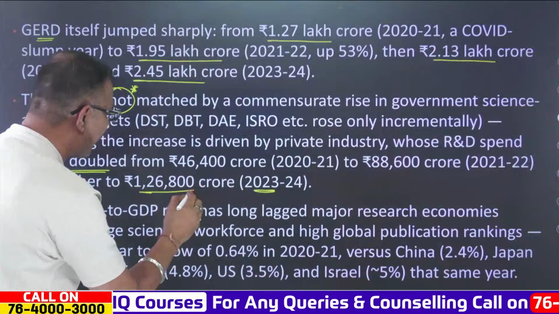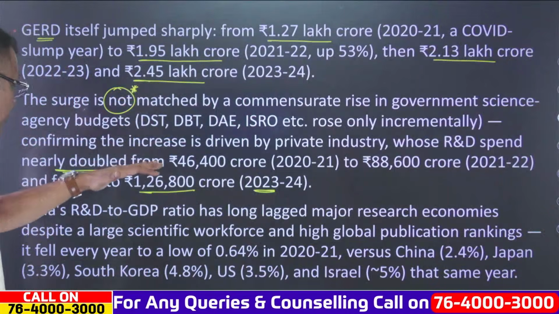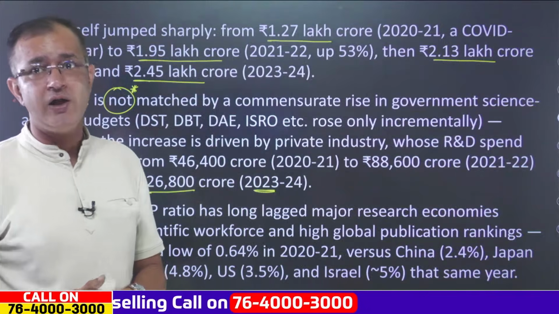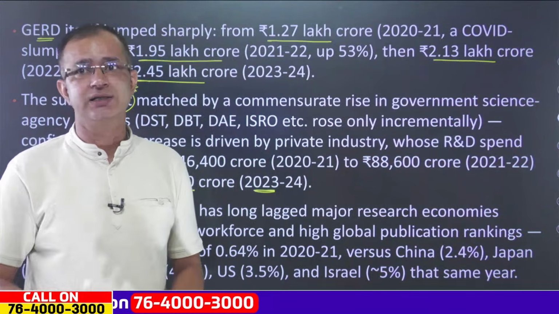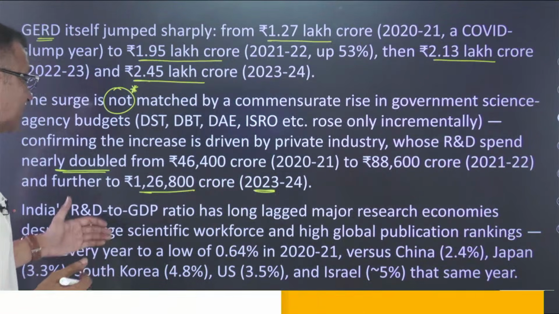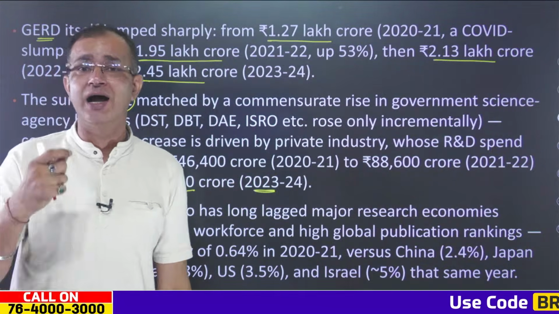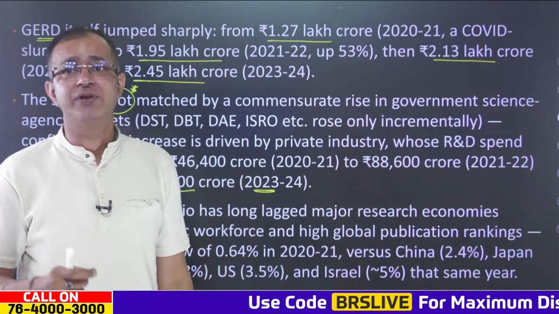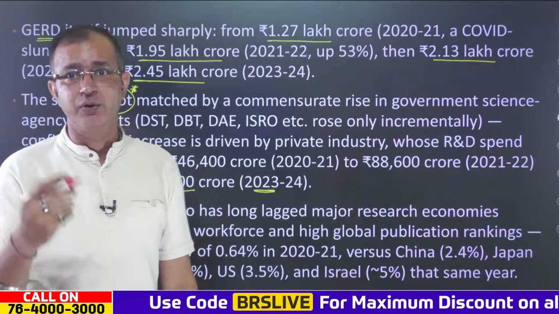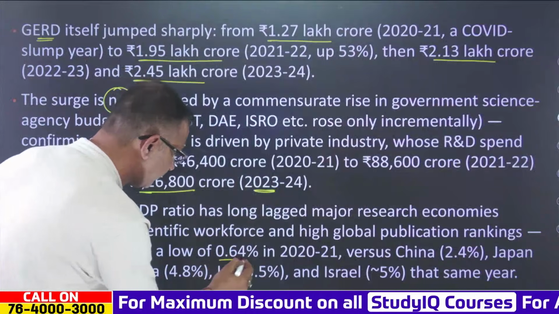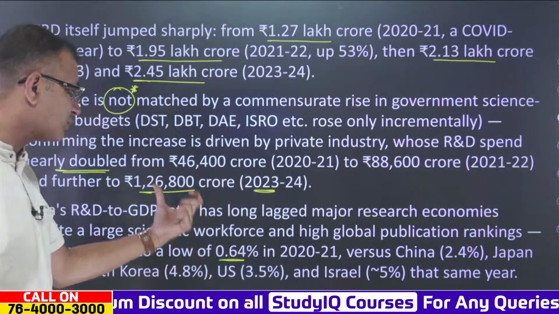rose to 1,26,800 crore rupees. Now, when it comes to the research and development to GDP ratio, this has been the major concern, where we have lagged behind the major research economies, despite having a large workforce in research and development and high global publication rankings. As per GDP, our spending is just 0.64%